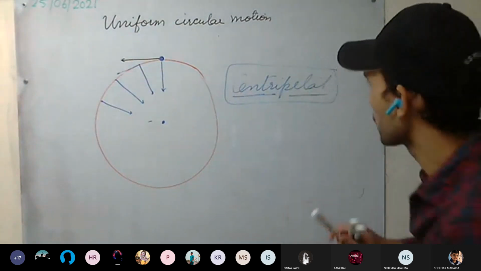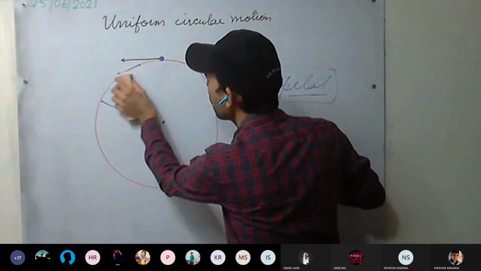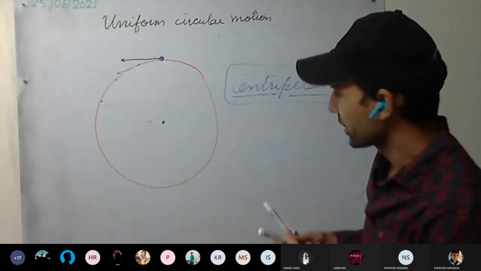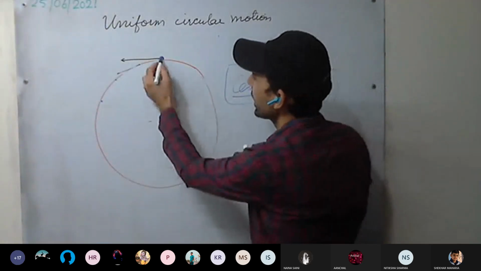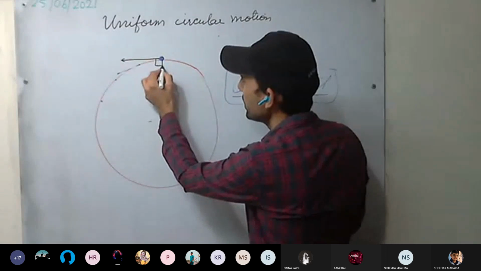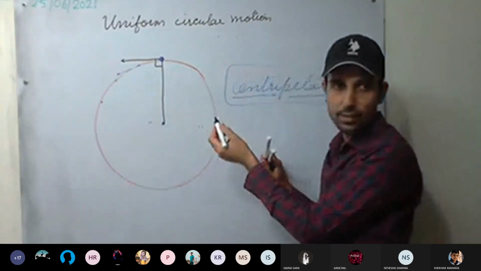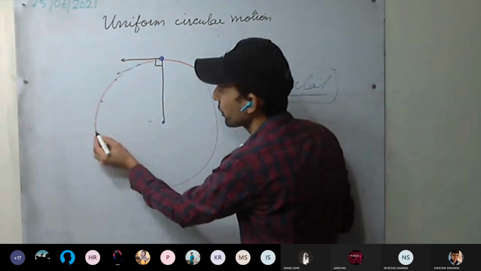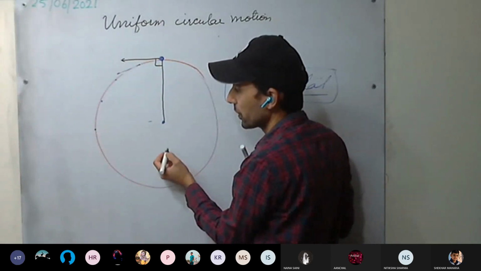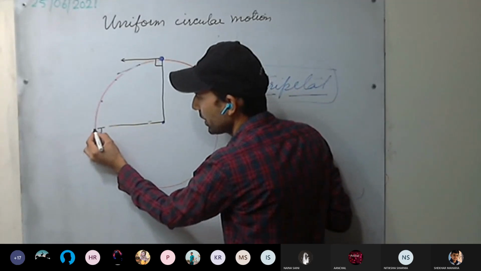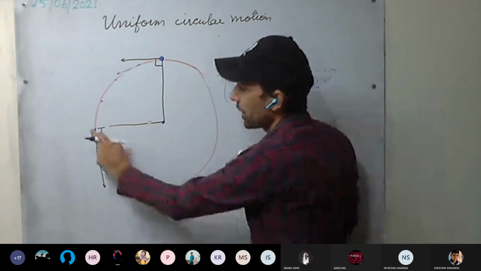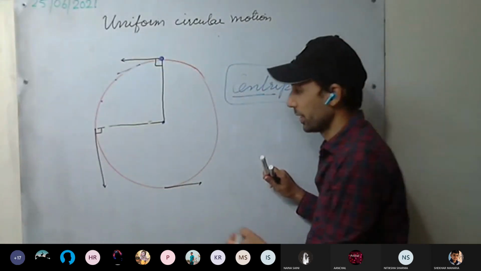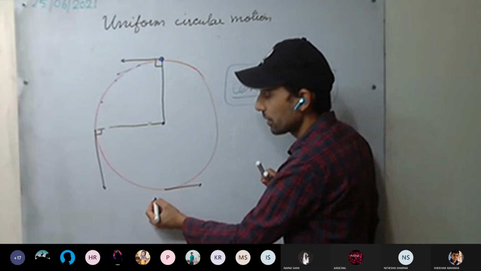There's one more thing I forgot to discuss. How do we take the direction of motion of the object at any point? See here, at any point, this direction is taken along the tangent. If we draw the tangent to the circle at that point, we'll get the direction of the motion. For example, we have to find the direction at this point. So what we'll do? Draw the tangent here. So at every point, if we draw the tangent, we get the direction of motion. At this point, this will be the direction.